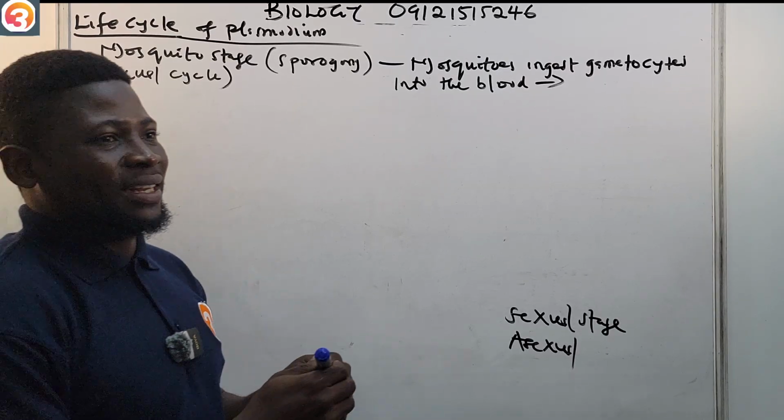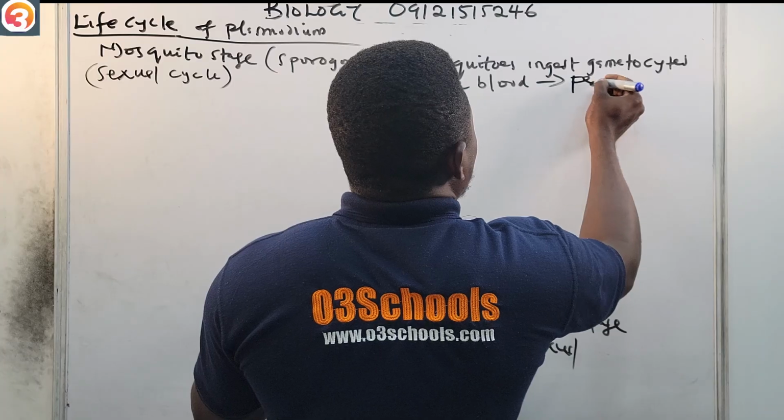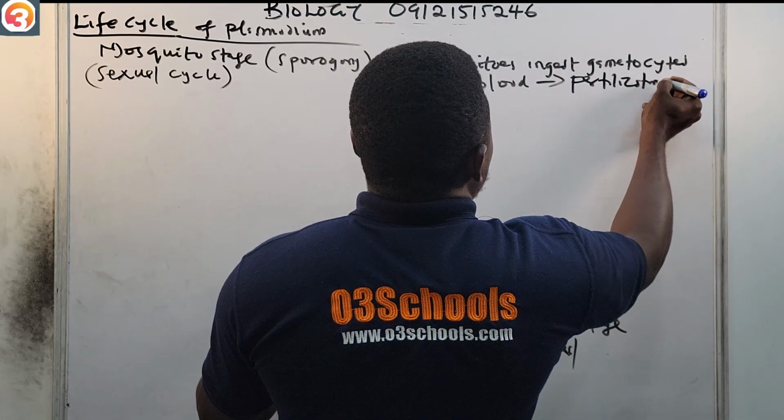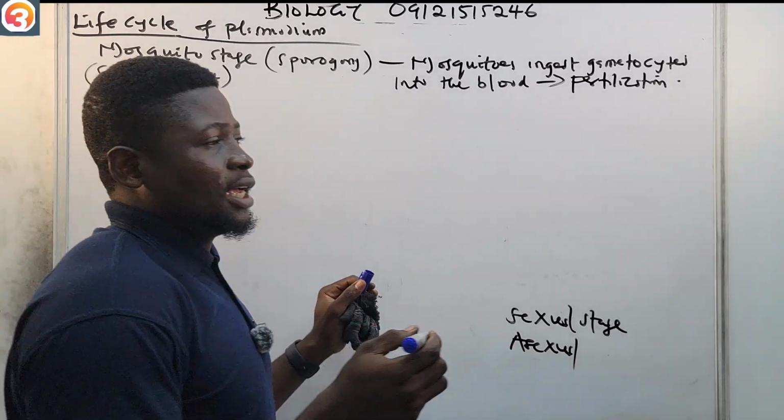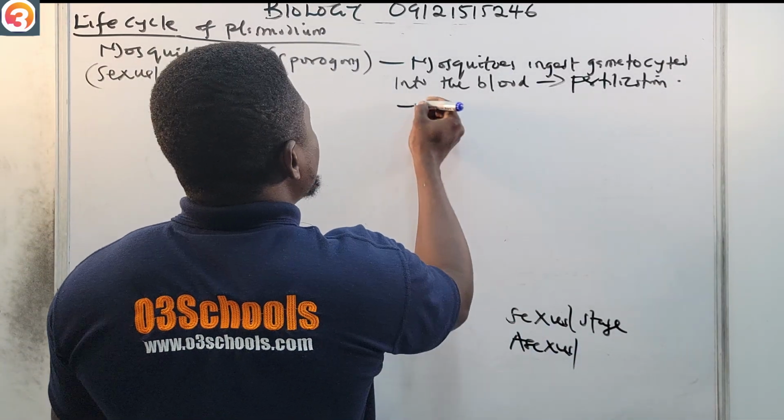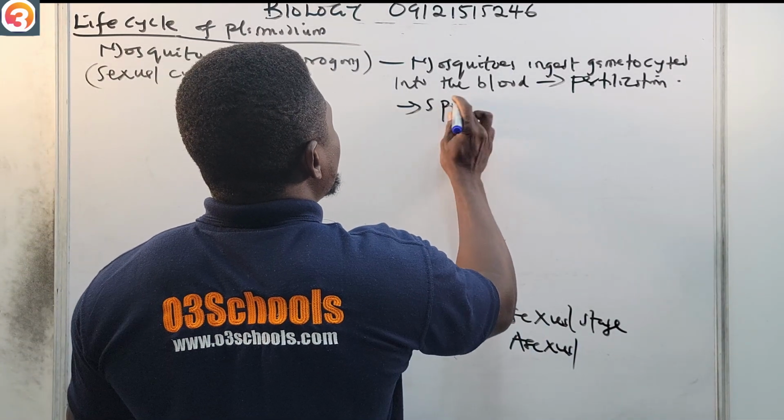Then what happens? Fertilization happens, and once fertilization happens, something called sporozoites develop.